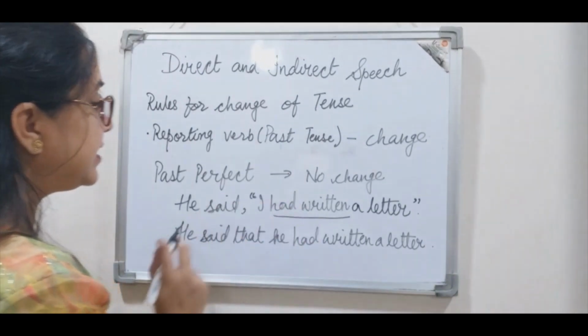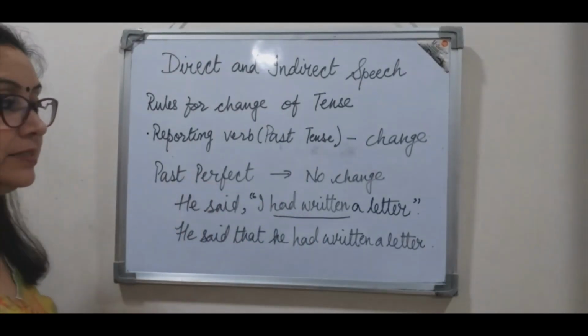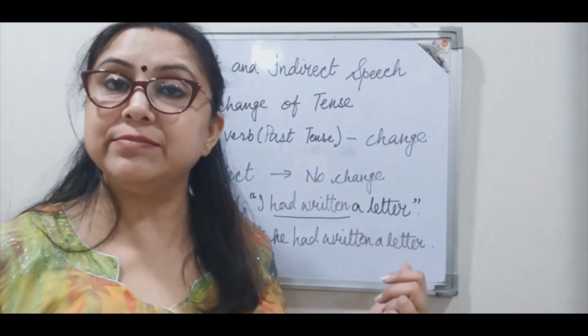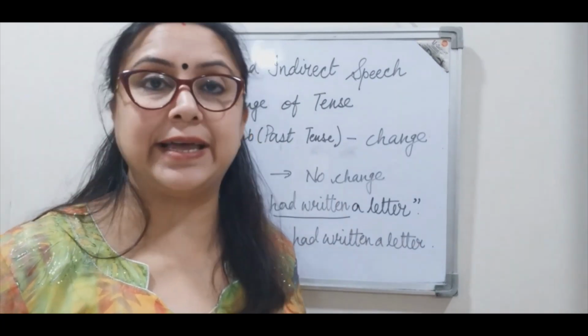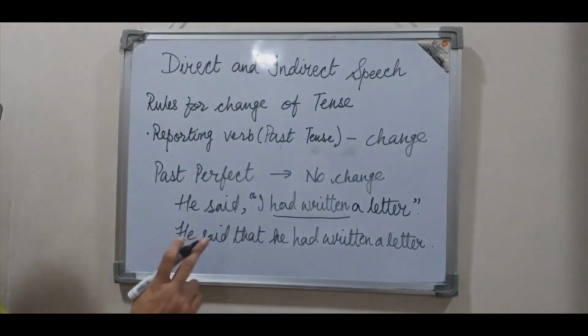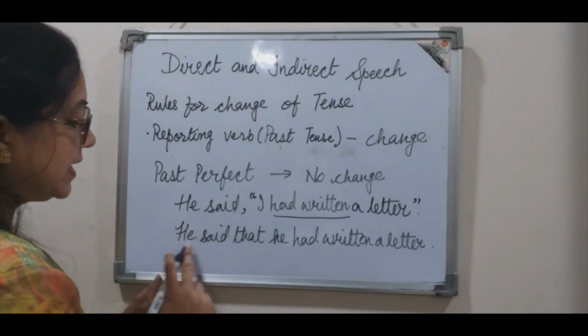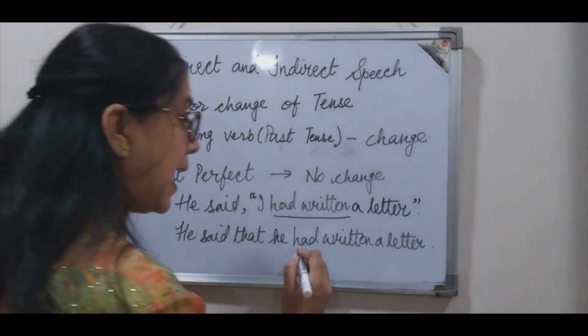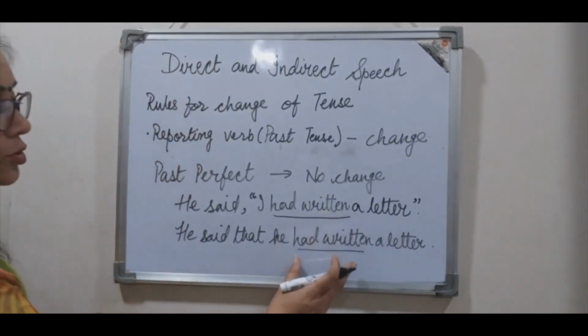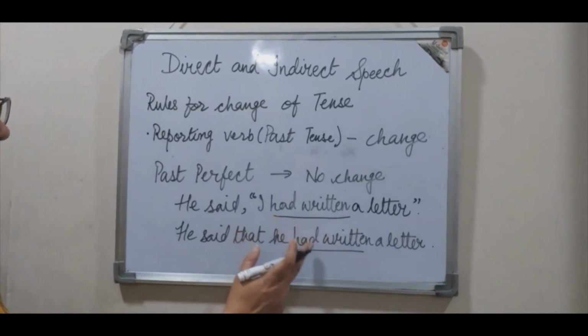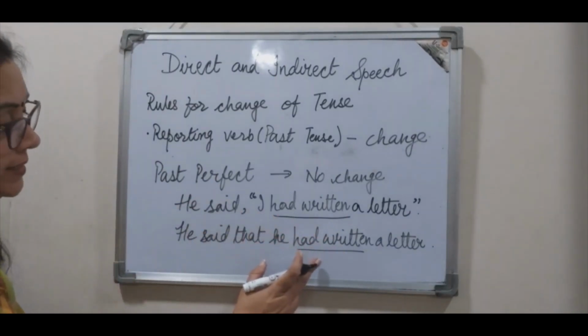So had written is in past perfect tense. So when we change the same sentence into indirect speech, then in that case, how will we write? He said that he had written a letter. So the tense form remains the same. No change in tense form.